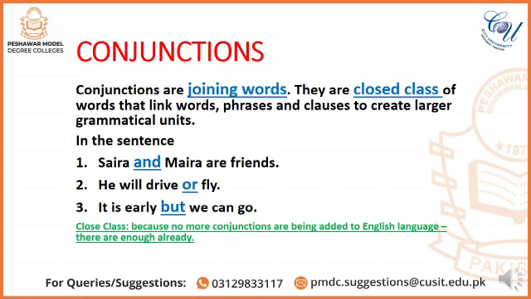For example, in a sentence, example number 1, Saira and Myra are friends. In this example, the conjunction and is connecting two nouns, joining two nouns together. Saira and Myra are nouns and "and" is the conjunction. In example number 2, he will drive or fly. In this sentence, the conjunction or is connecting two verbs, drive and fly.